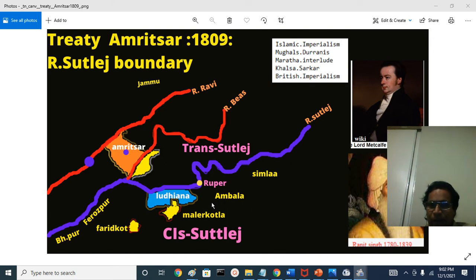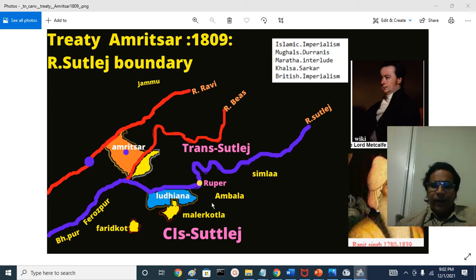After the treaty of 1809, the Maharaja passed away in 1839, and the kingdom collapsed and almost entered into anarchy, with the Sardars fighting each other. It survived about 9 years.